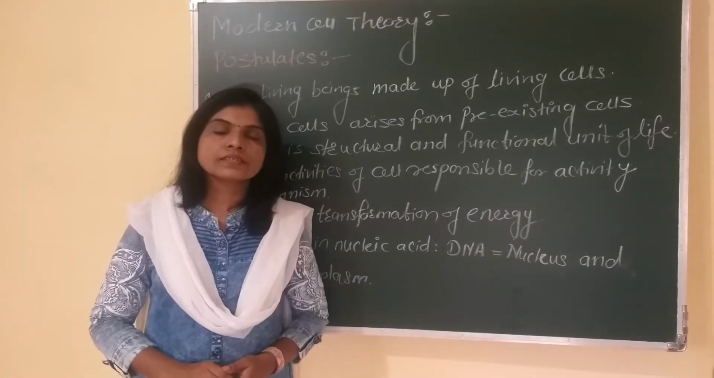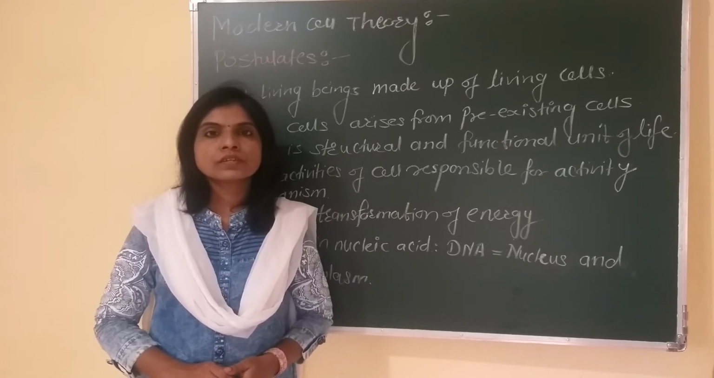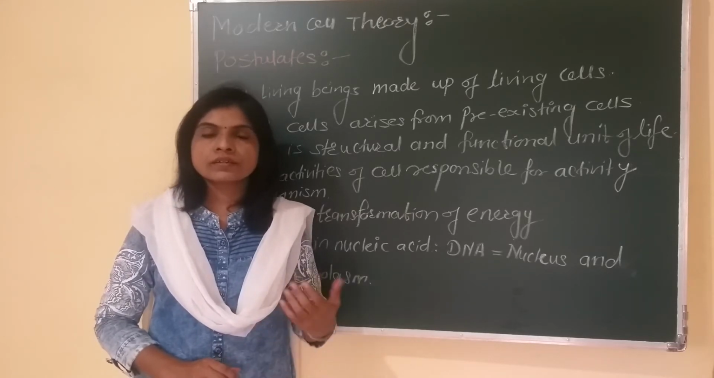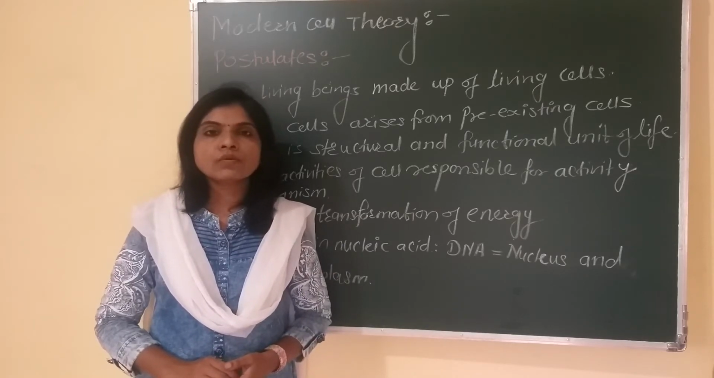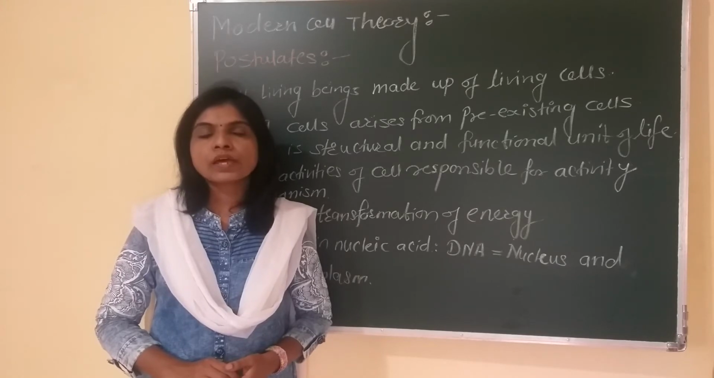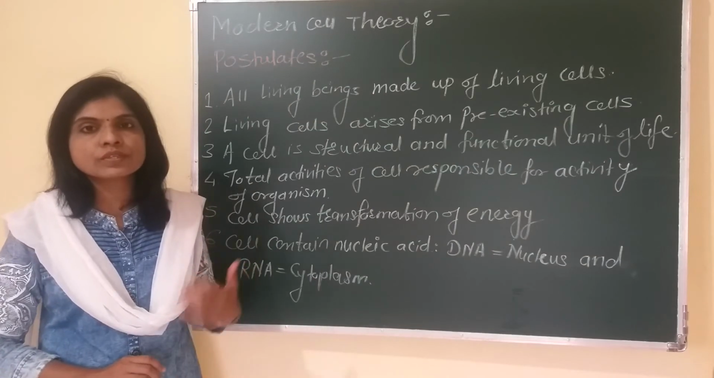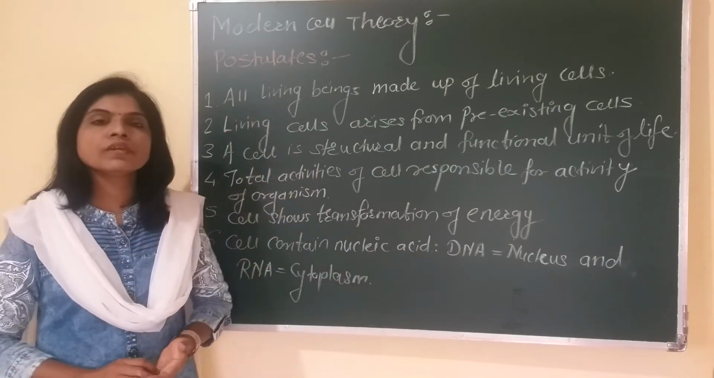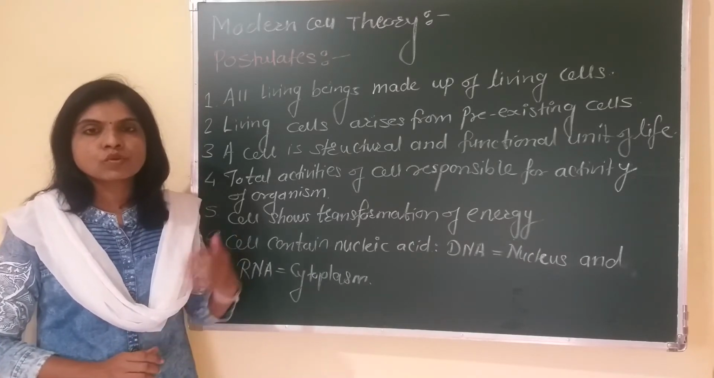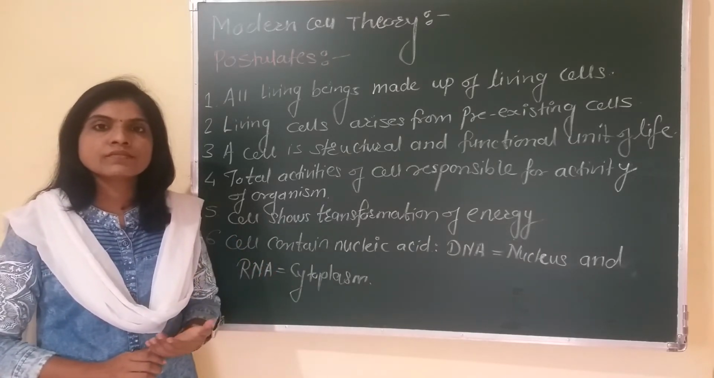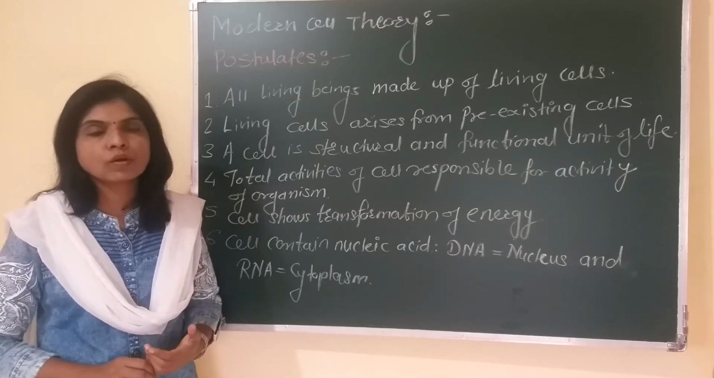Advanced research in cell biology by different cell biologists led to modification of the earlier Schleiden and Schwann cell theory, and nowadays this theory is known as the modern cell theory. Here we are going to discuss the postulates of modern cell theory. The first: all living beings' bodies are made up of cell without any exception. So cell is the defining feature of life. It can easily distinguish living organisms from non-living objects.